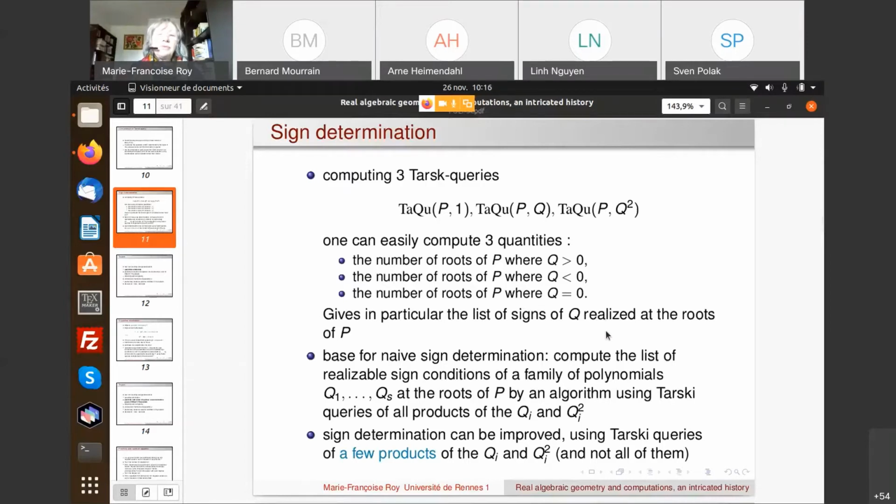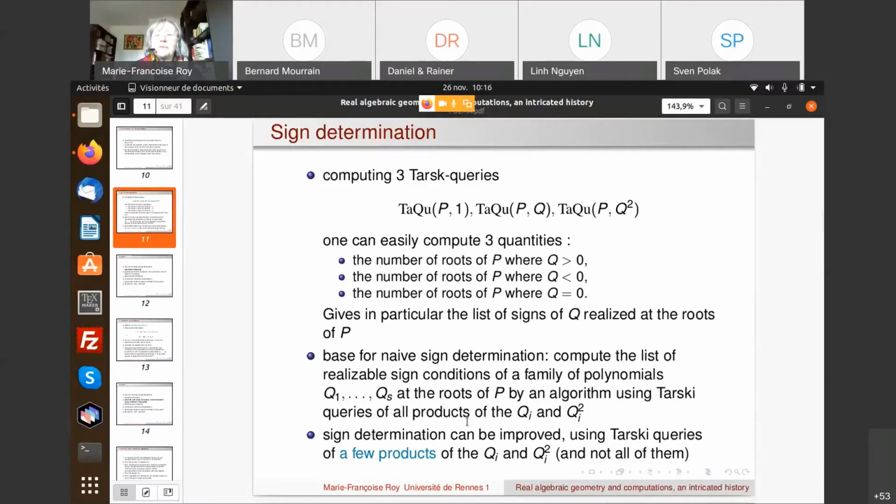So this is for one polynomial, but we want to do it for a list of several polynomials, say S polynomials. So we can do a lot of Tarski queries of all possible products of the Qi and Qi square. This will give us 3 to the S quantities. And from the 3 to the S quantities, we can compute the list of realizable sign conditions, because there are also 3 to the S possible sign conditions on this list.